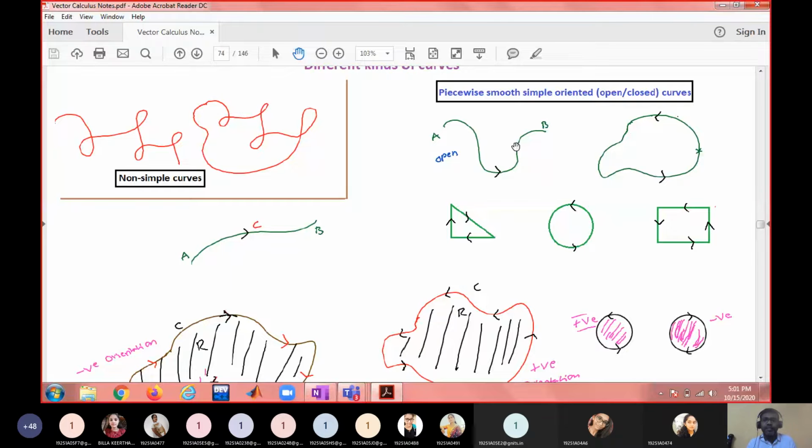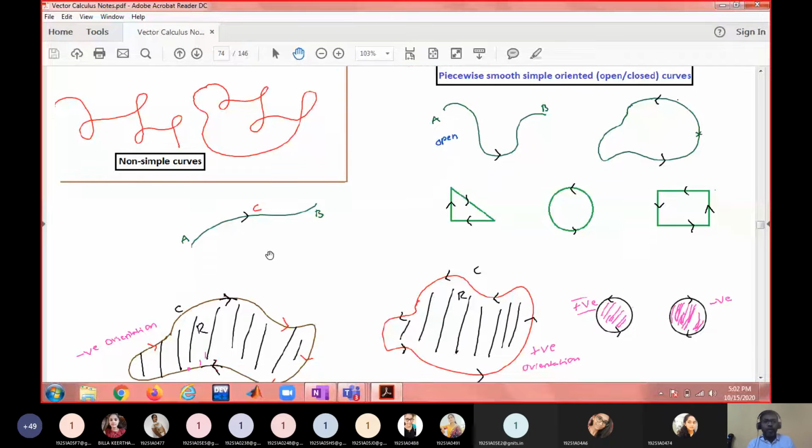Moreover, this is an open curve and this is a closed curve. Why? In the open curve, the initial and end points are different, therefore it is an open curve. Whereas here the initial and end points are the same, therefore this is called a closed curve. So this is a simple open curve, and this is a simple closed curve. When some orientation is given like this, they are called a simple oriented open curve and a simple oriented closed curve.